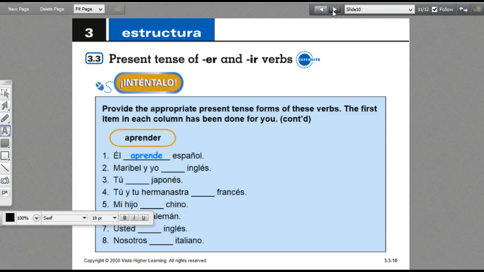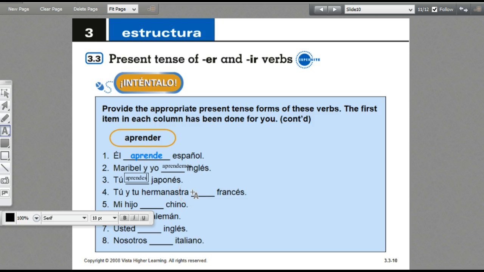And one more page just to practice to learn. Aprender is to learn. So, él aprende español. He learns Spanish, or he is learning Spanish. Maribel y yo aprendemos inglés. So again, it's an ER verb, so the nosotros form is EMOS. Tú aprendes japonés.